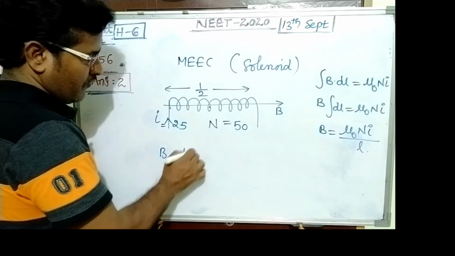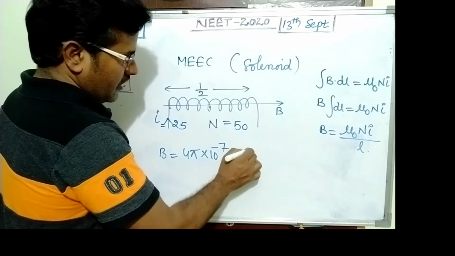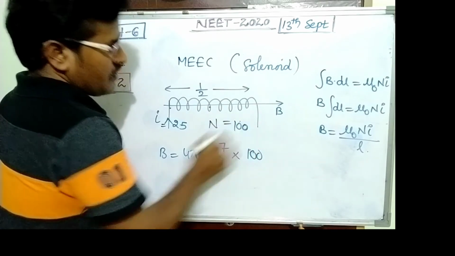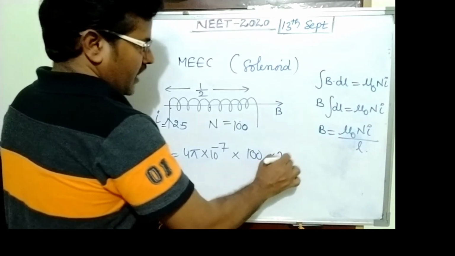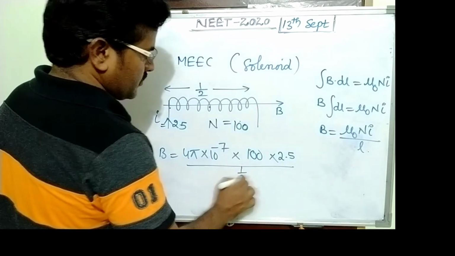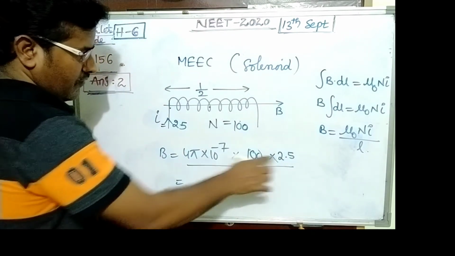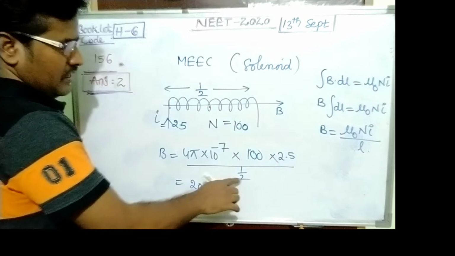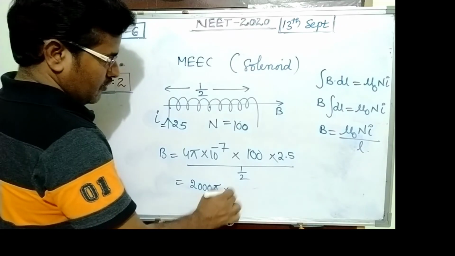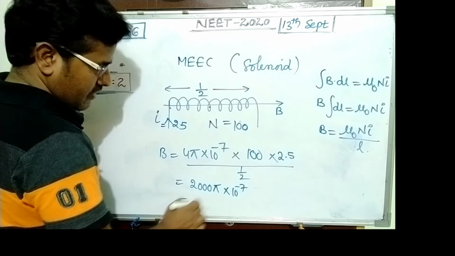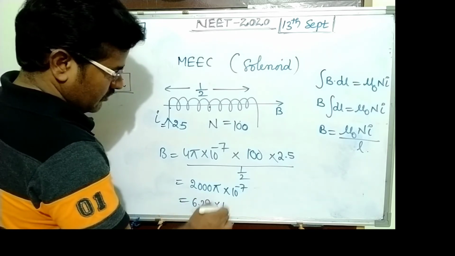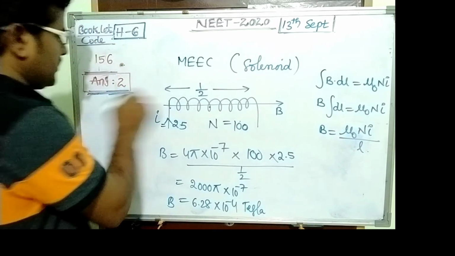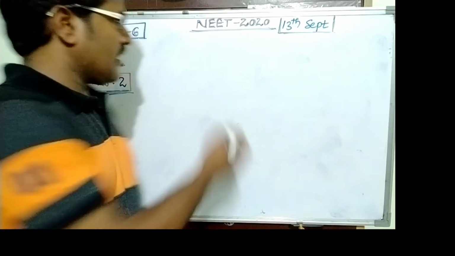B equals 4 pi into 10 power minus 7 into number of turns, 100 turns, into current 2.5 upon 1 by 2. Its value is 2000 pi into 10 power minus 7. Its value is 6.28 into 10 power minus 4 Tesla. Answer becomes 2. This question is from electrostatics.